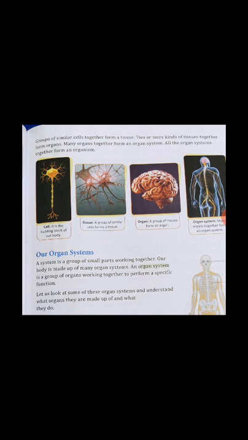See, groups of similar cells together form a tissue. First, you knew that our body is made up of very little parts, and those little parts are called cells. This is the basic structure of our body. Similar cells, meaning the same cells, make a group, and that group forms a tissue.